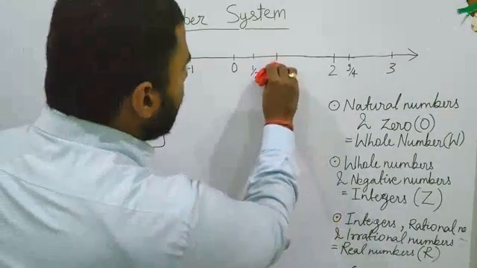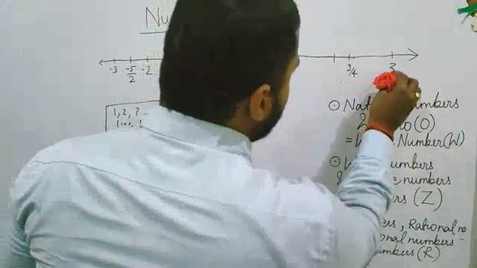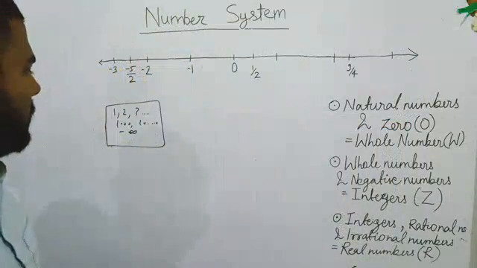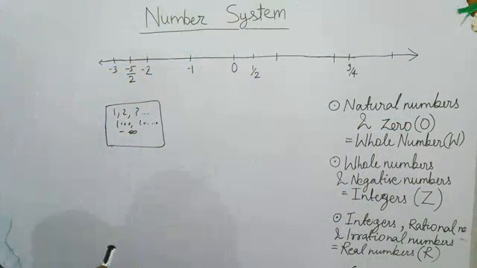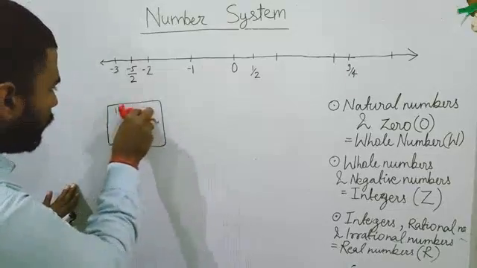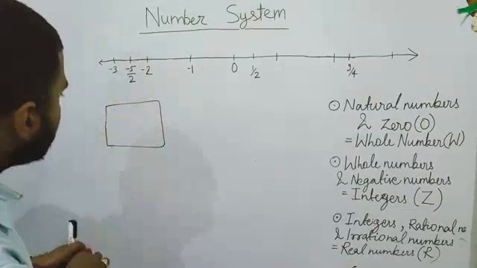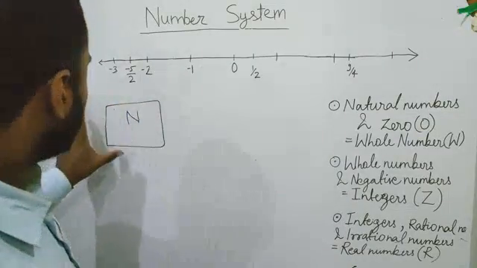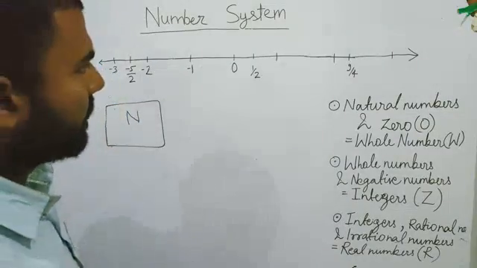So all the natural numbers have disappeared from the number line. Where have the numbers gone? The numbers have gone straight into your bag. Now your bag contains all the natural numbers. We can also denote the collection of natural numbers with N. The natural numbers can be denoted by N. So your box now contains all the natural numbers.